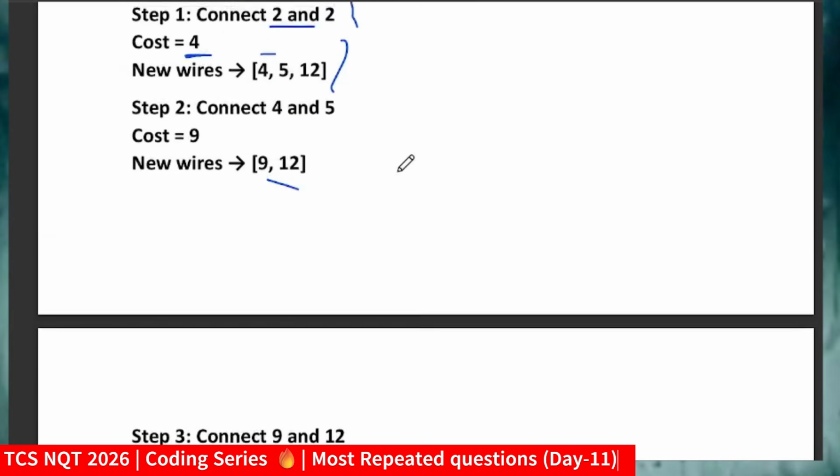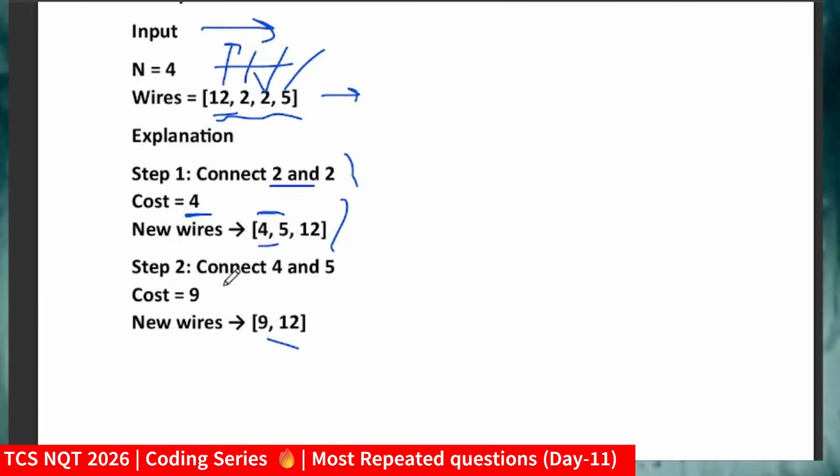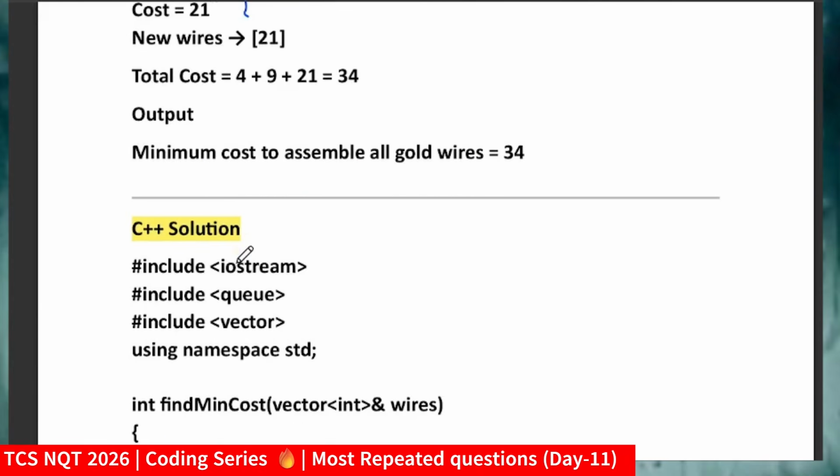Now can you grasp the logic through this? Whenever I am connecting, I am including those values into our array, and I am also sorting this, arranging from the smallest to largest for the sake of getting the minimum cost. Let me come to the solution, then you will get clarity about this.